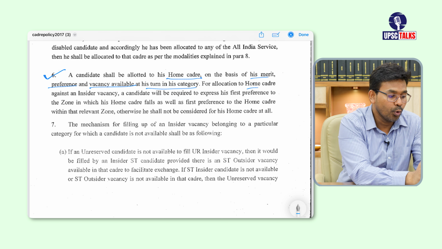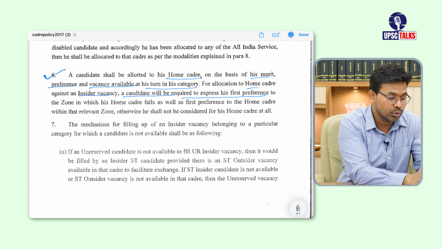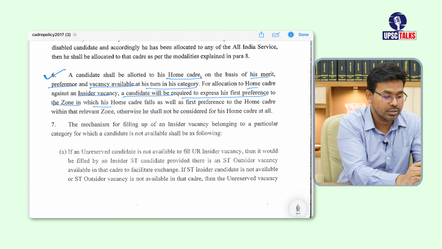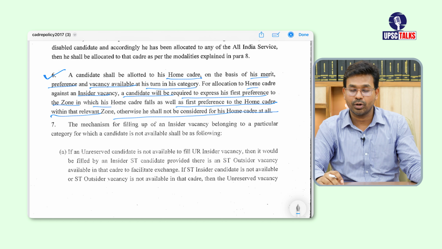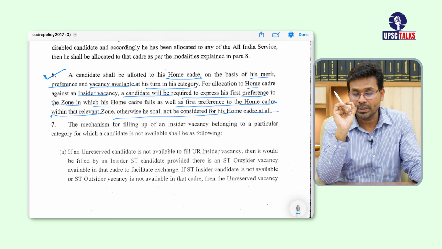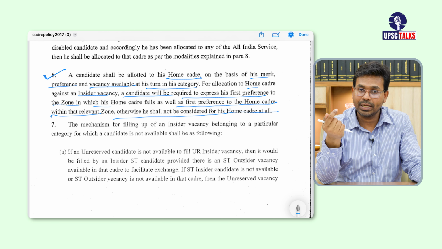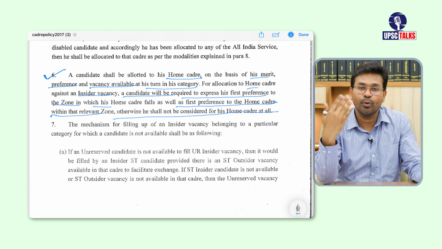For allocation to home cadre against an insider vacancy, a candidate will be required to express his first preference to the zone in which his home cadre falls, as well as the first preference to the home cadre within that relevant zone. Otherwise, he shall not be considered for his home cadre at all. Means, if you have not given first preference to your home state, and if you have not claimed it to be your home state, you will not be considered at all for home cadre.